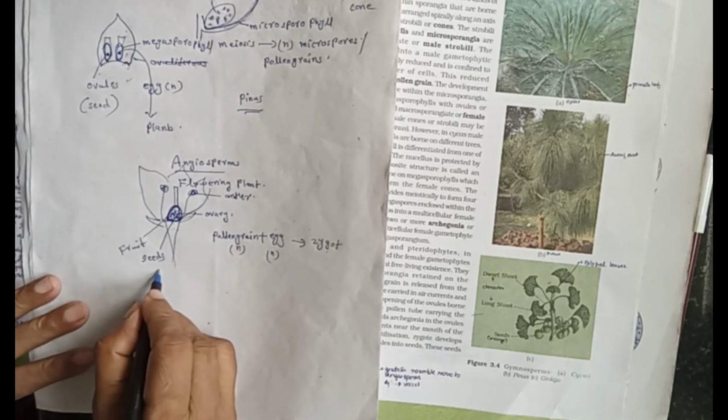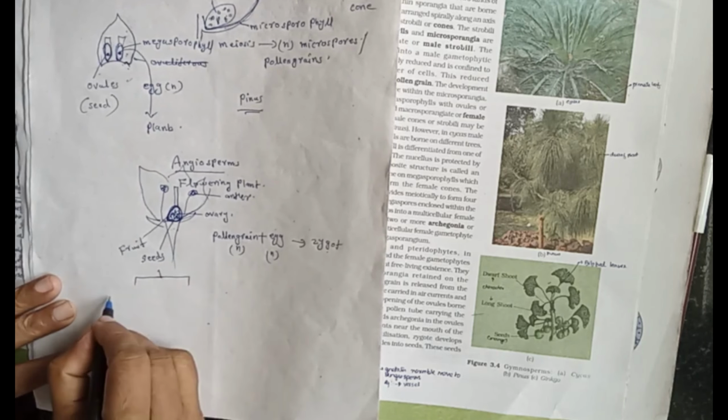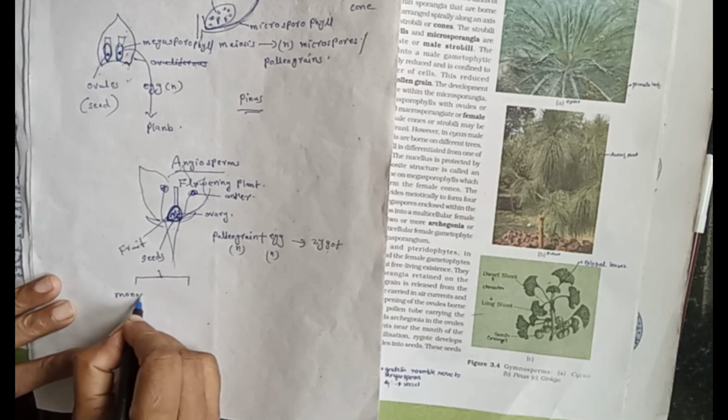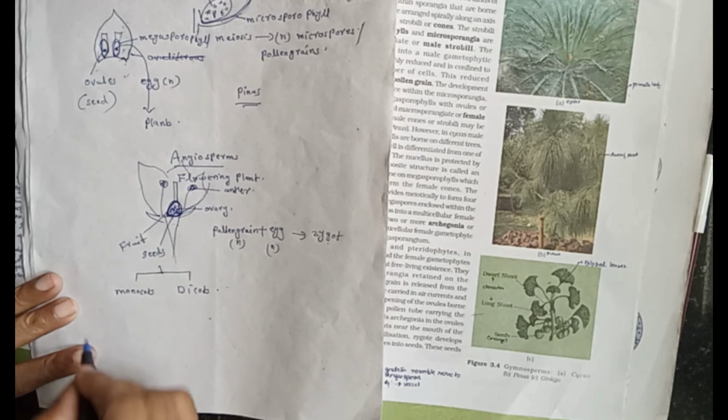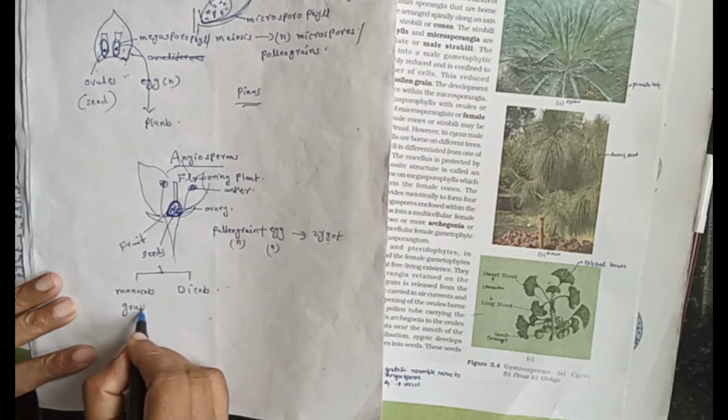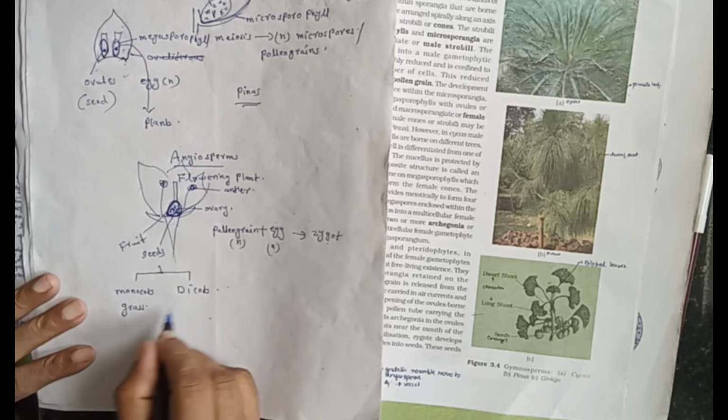Then angiosperms are classified into monocots and dicots. Examples: grass. This is rose.